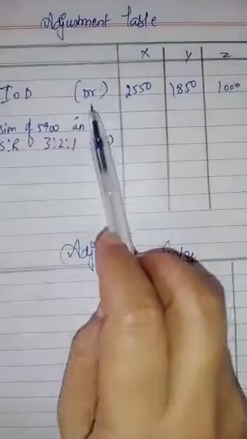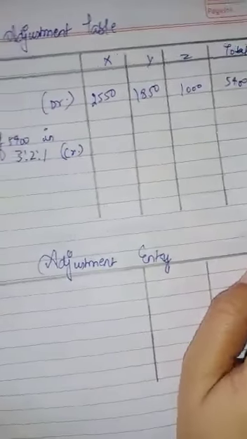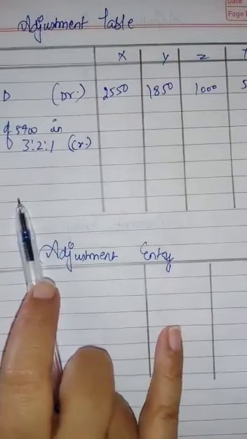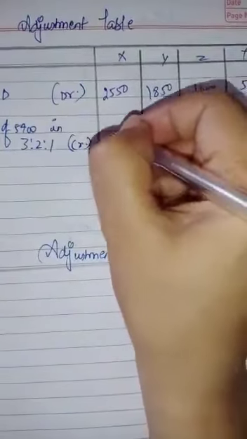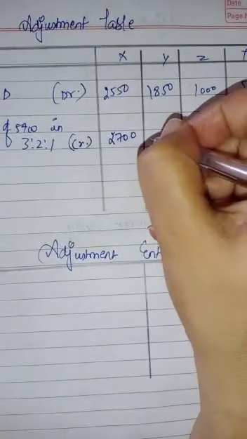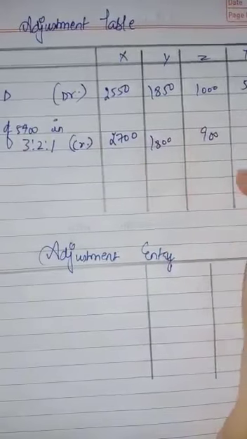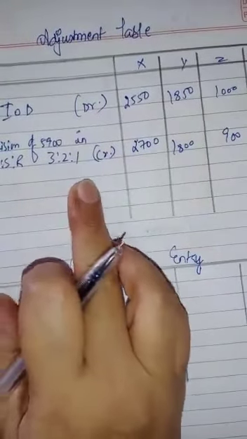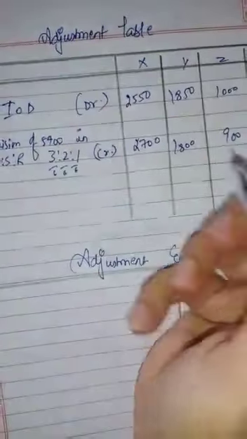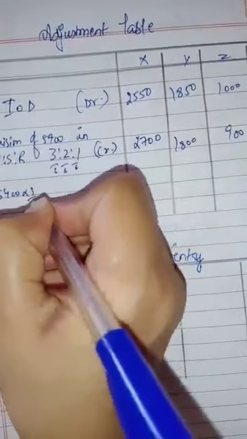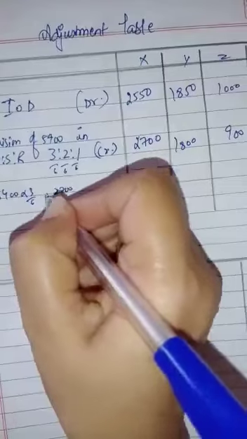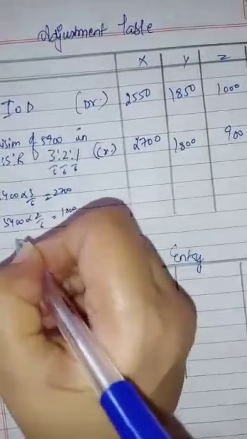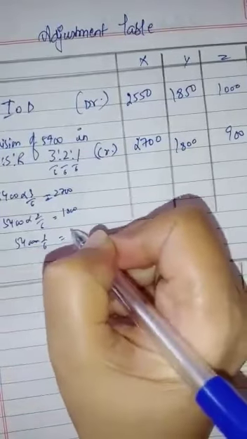And if we have to take something from them, that will increase the profit, and the profit will be credited to them in 3:1. And when we divide 5400 in 3:1, it will be 2700, 1800 and 900. Total 5400. How we will divide this? 3 plus 2 plus 1, it will be 6. 5400 multiplied by 3 by 6, it will be 2700. When 5400 is multiplied by 2 by 6, it will be 1800, and when 5400 is multiplied by 1 by 6, it will be 900.